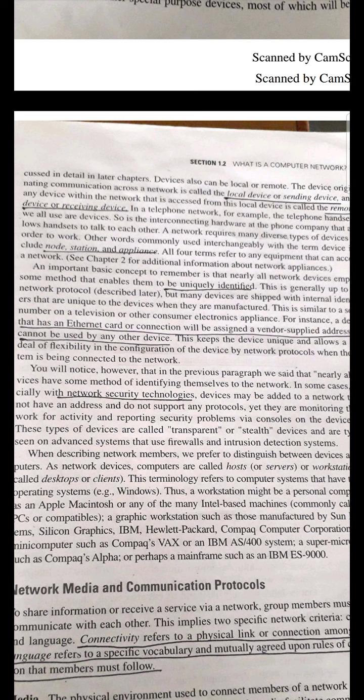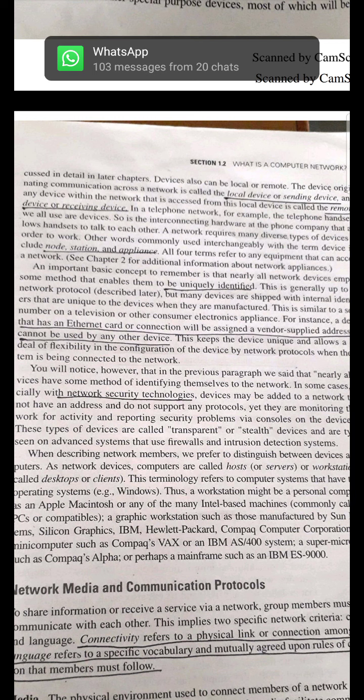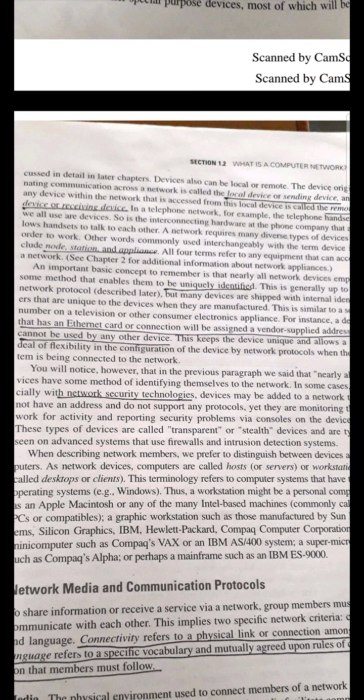That means the origin from where we send our data is called the local device or sending device. A remote device means our system may be lying at some different location, but we should still be in a position to access the data sent by the sender. Such devices are called remote devices or receiving devices.